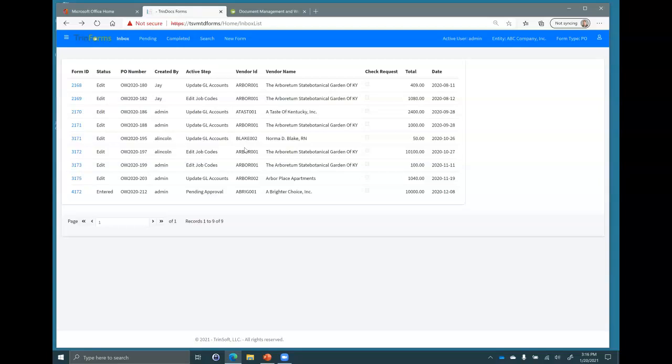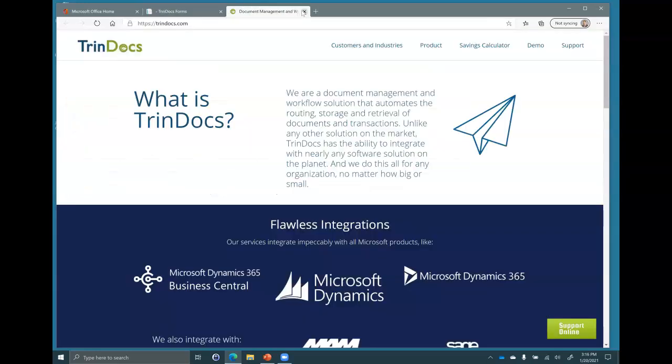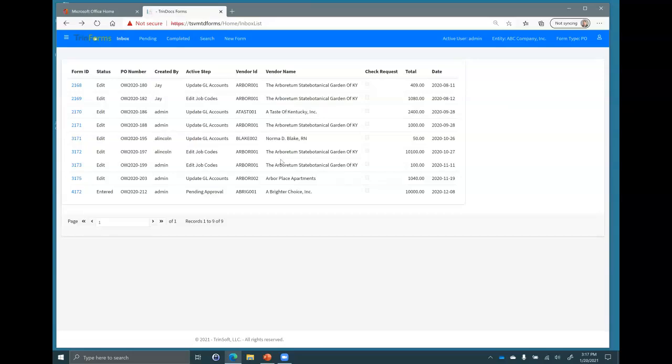So it is browser-based. So I'll kind of start with that. I think I have the TrinDocs website up over here, so I'll close that. This is a browser-based solution. It's hosted, so you're paying a monthly amount per user. It's a very lightweight, very affordable solution. Matter of fact, we recently priced one of our TrinDocs solutions against another large enterprise solution who was 3 times the monthly price of our solution. So we're very affordable for the feature set that we have in the market and for what we can do.